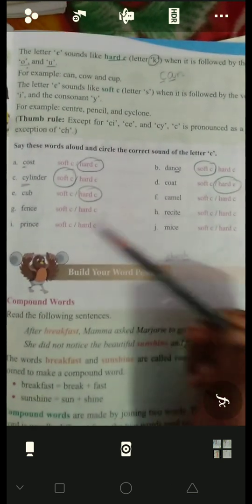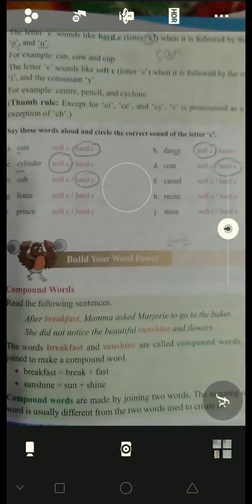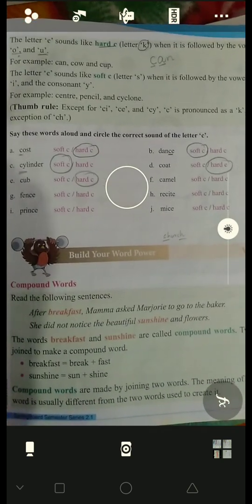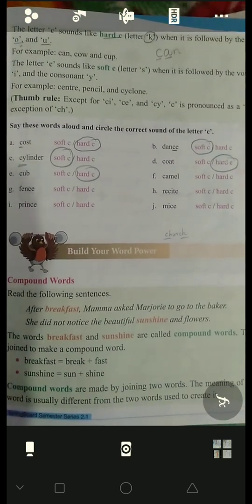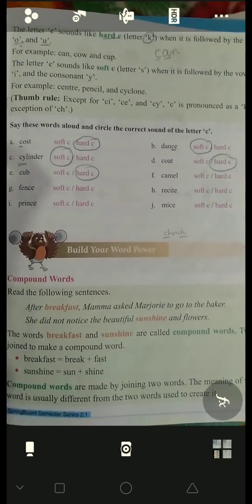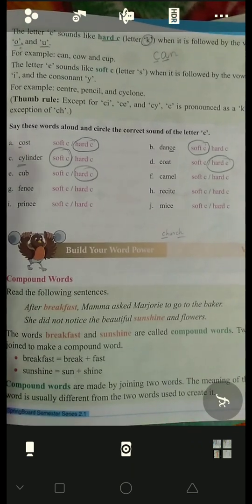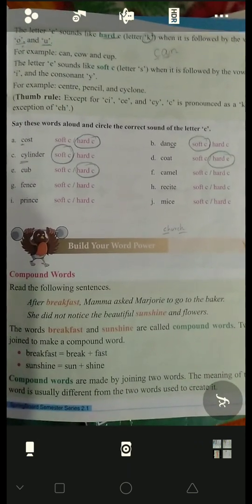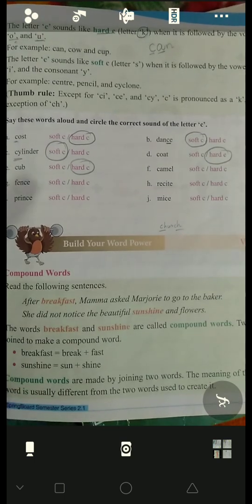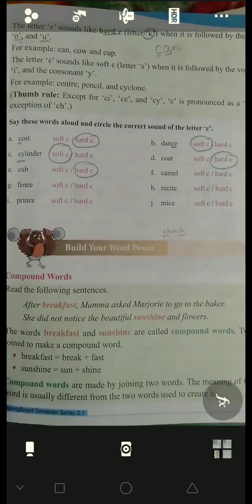You have to do this activity. Remaining are 1, 2, 3, 4, 5. Five are there. I have done five, so you have to do the remaining five. I hope you understand. I think you can do it easily. This is your homework. Do it in the textbook, and of course you have to write it in the notebook also. This is your today's homework. After writing in the notebook, you have to send me a photo of it. Okay.